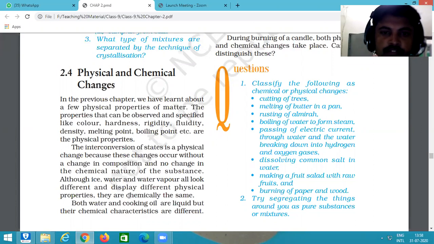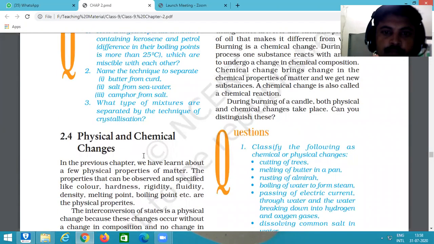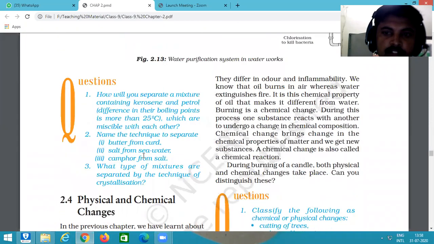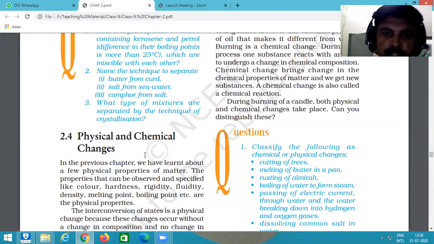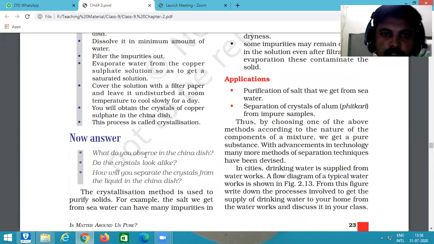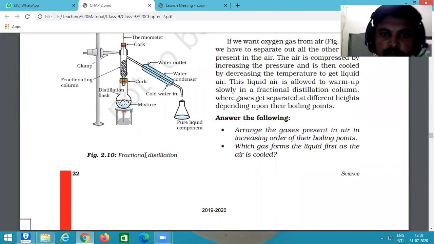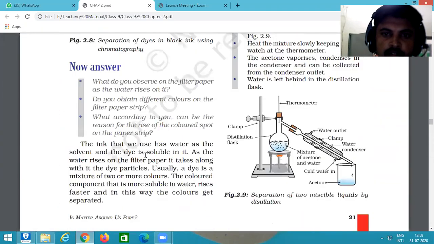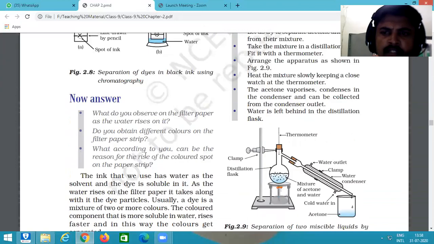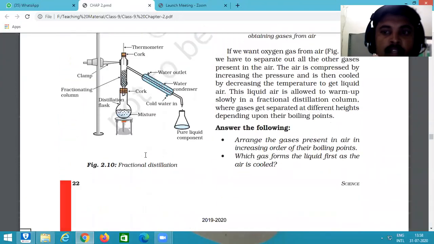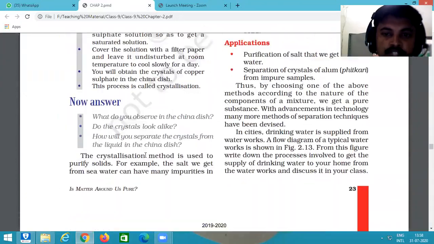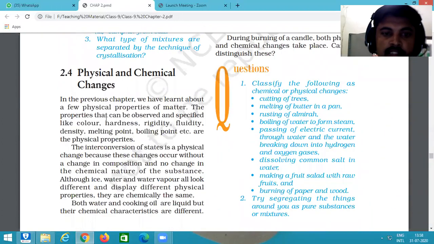From the last few videos, we are continuing with our second chapter of science, that is Matter Around Us Pure. In this chapter, we discussed the different separating methods and water filtration, extracting gases from the air, and different methods like chromatography. Today we continue with the same chapter with the next topic, that is physical and chemical changes.